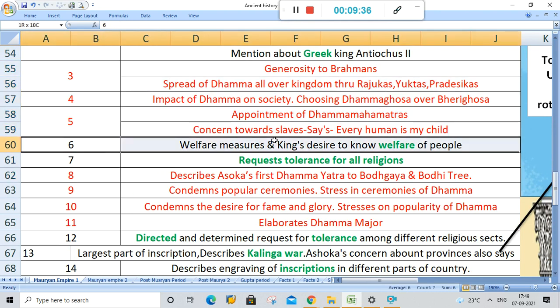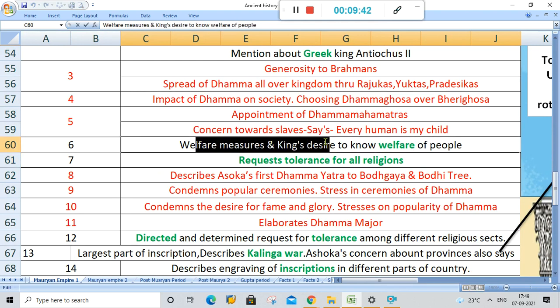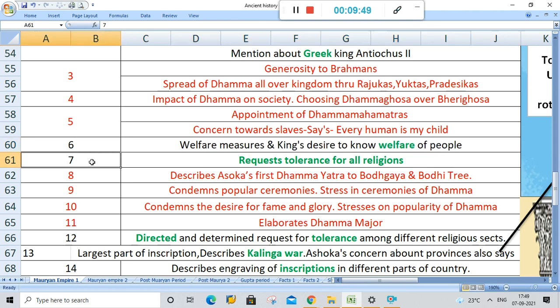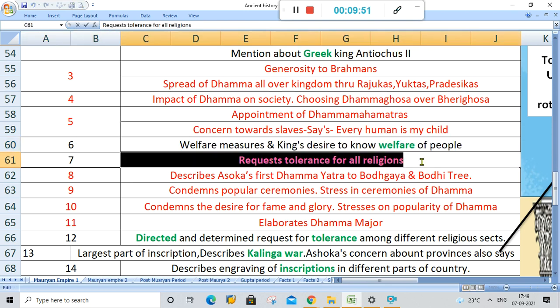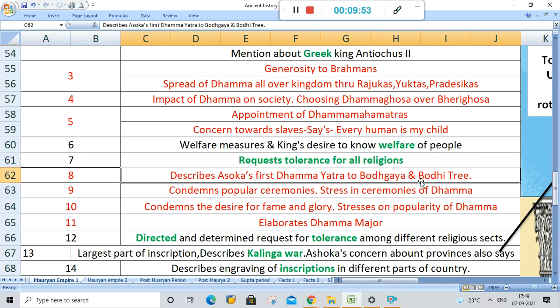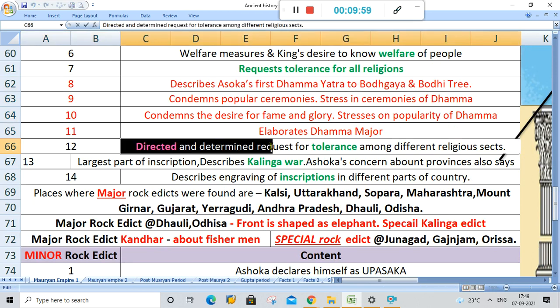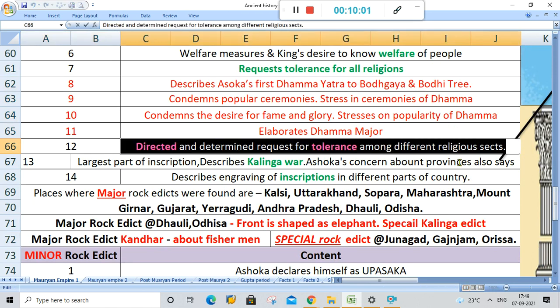Again, the next one you have to remember is welfare. He is concerned about welfare, I have said. See, welfare measures and the king's desire to know the welfare of the people is the content in the 6th major rock edict. The 7th was a request for tolerance of all religions. 8 to 11 are again about Dhamma. In the 12th, you will see a directed and determined request for tolerance among different religious sects.